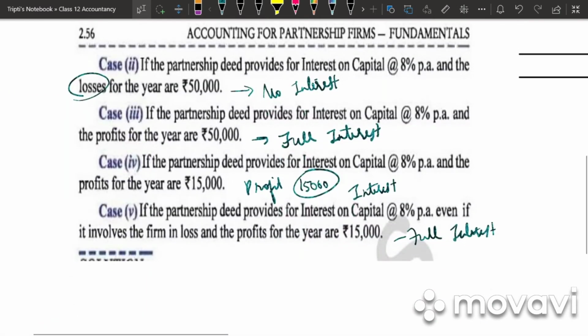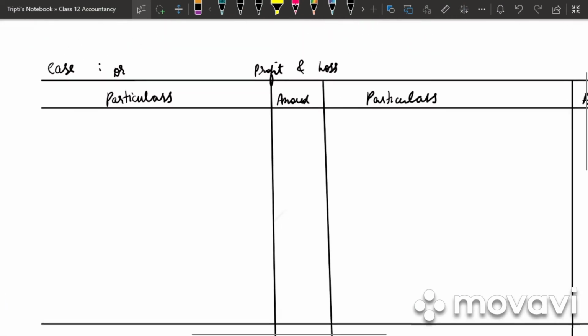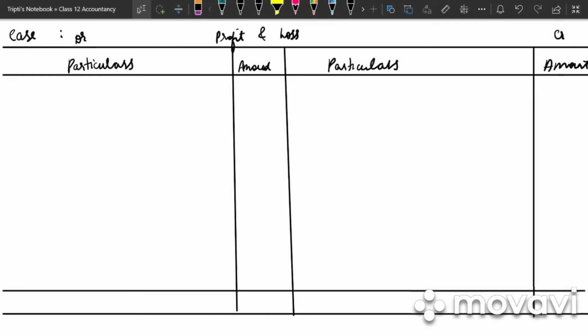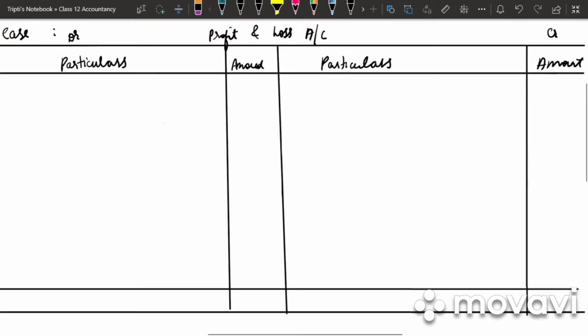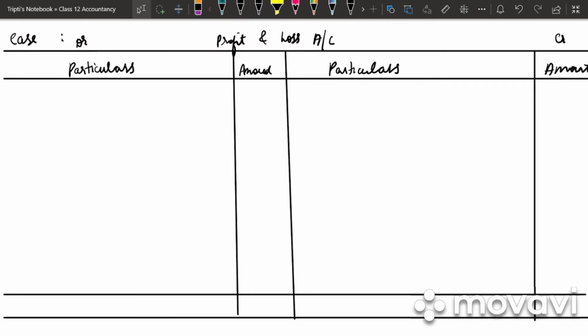if the partnership deed provides interest on capital at 8% and there is loss. So in this case we have a loss in the firm. Whenever there is loss, we do not prepare profit and loss appropriation account, but we prepare profit and loss account. So first thing is again to bring down the balance, that is loss. So we'll write to profit and loss account, in bracket loss transferred.